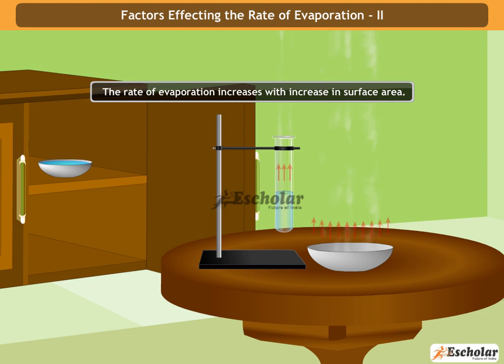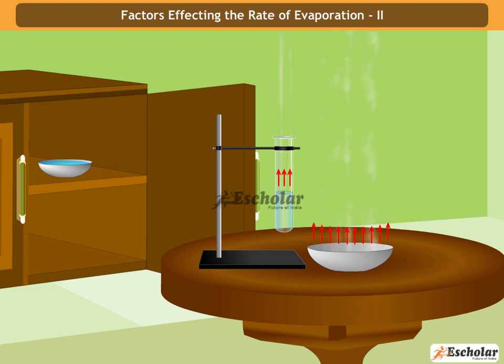Thus we conclude that the rate of evaporation increases with increased surface area and also increases with an increase in the wind speed. This is because the fast-moving air takes away the water vapors from the atmosphere, thereby decreasing its amount and making room for more. As a result, more evaporation occurs.